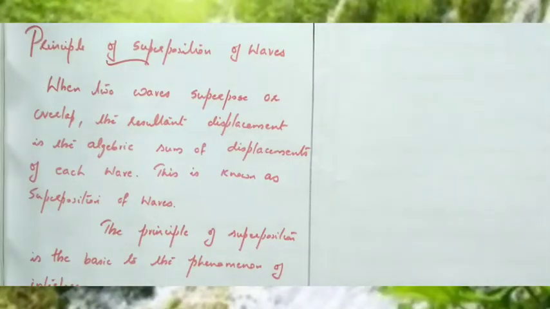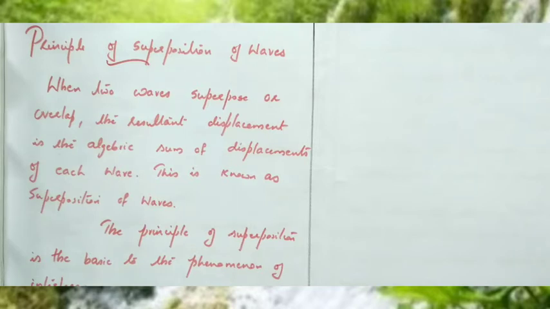Now we are going to discuss a very important topic, the principle of superposition of waves. When two waves superpose or overlap, the resultant displacement is the algebraic sum of the displacements of each wave.